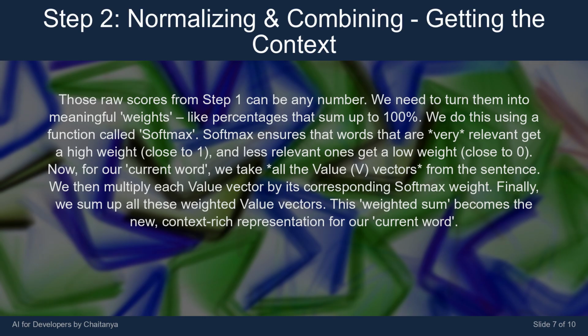Now, for our current word, we take all the value, V, vectors from the sentence. We then multiply each value vector by its corresponding softmax weight. Finally, we sum up all these weighted value vectors. This weighted sum becomes the new, context-rich representation for our current word.